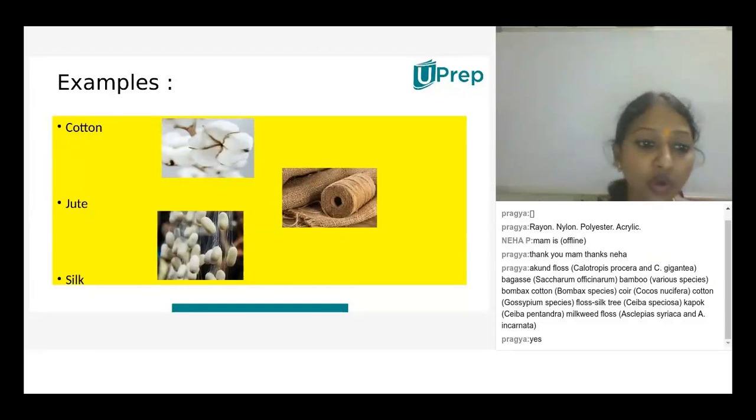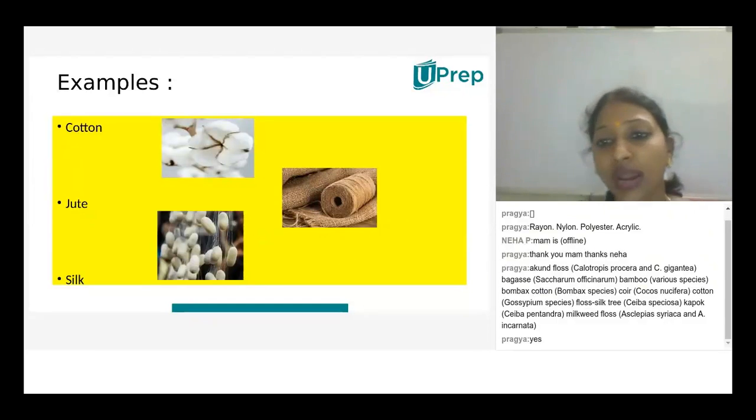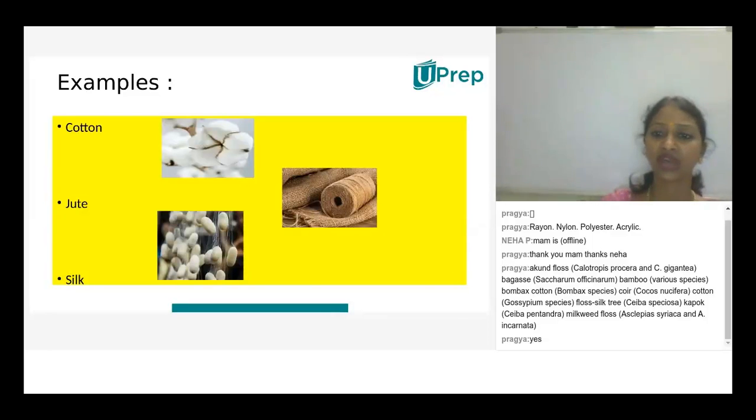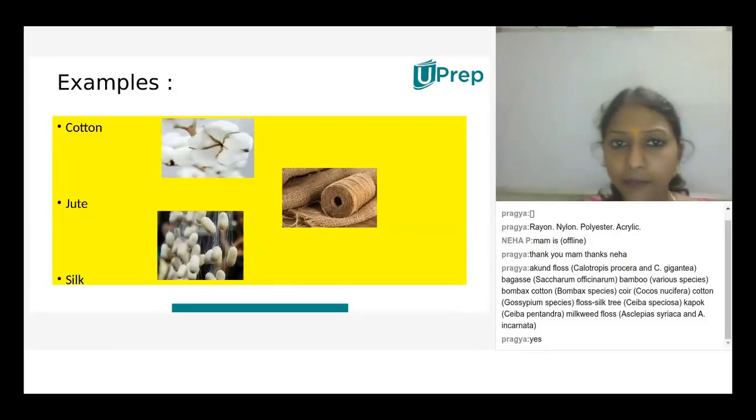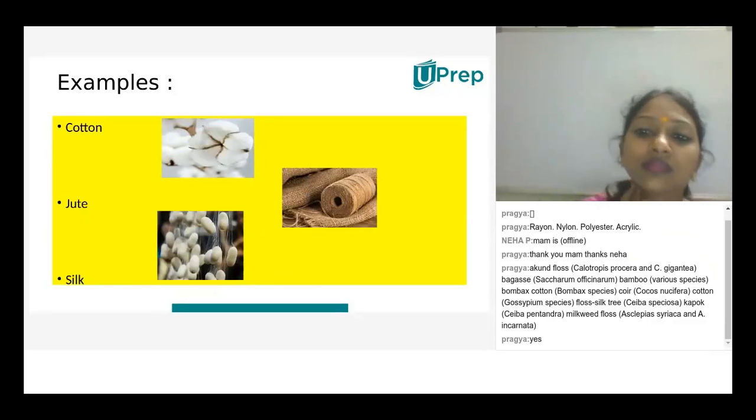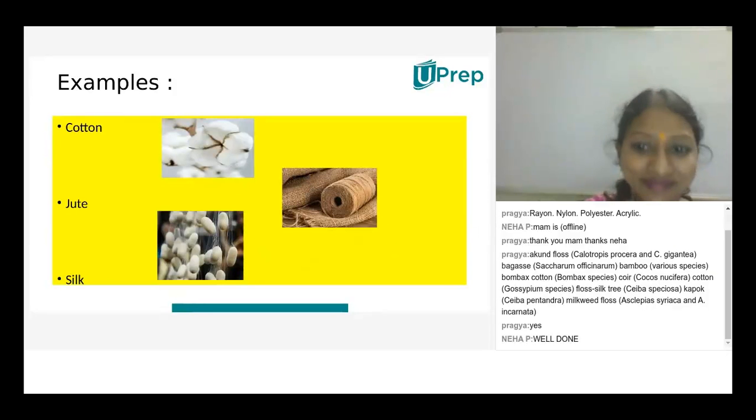Yes, very good. Coir is obtained from the coconut tree. These threads are used for tying purposes and even as a rope. Ma'am, there are many coconut plants in the south region of India, and the mattresses of the beds are made up of coir.